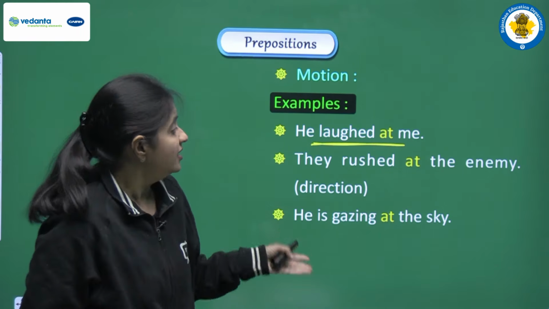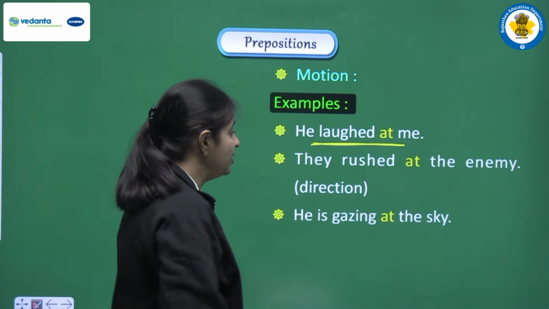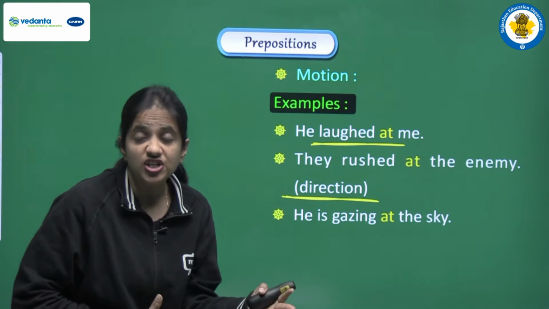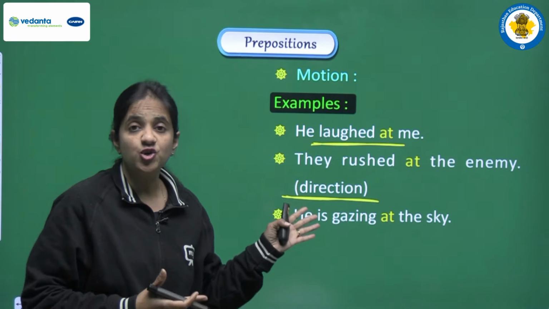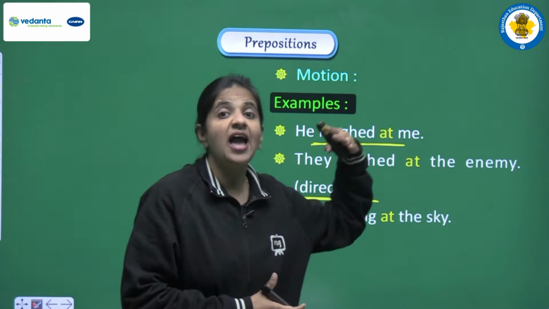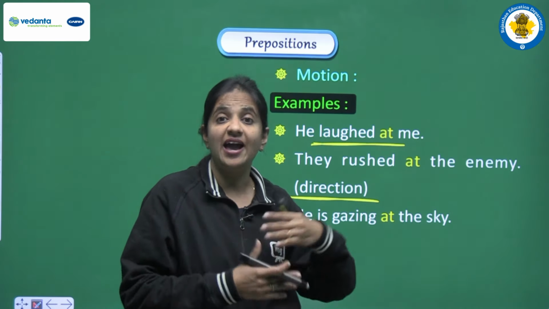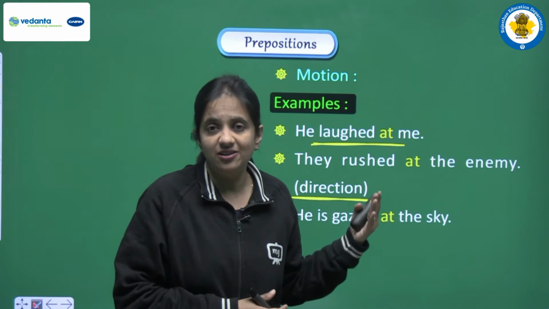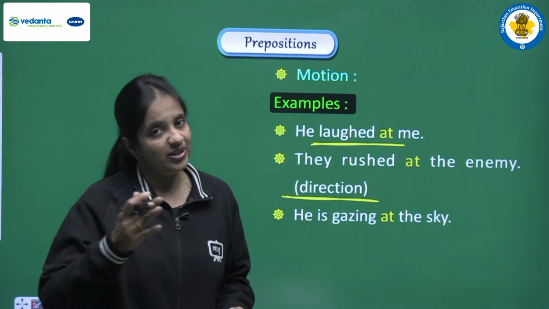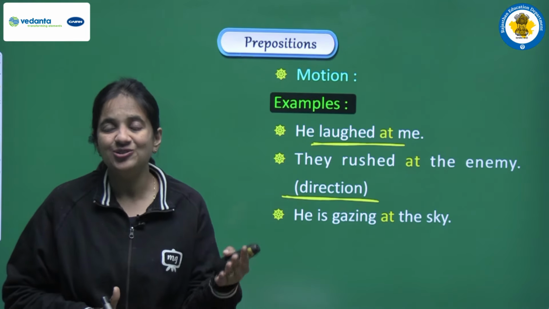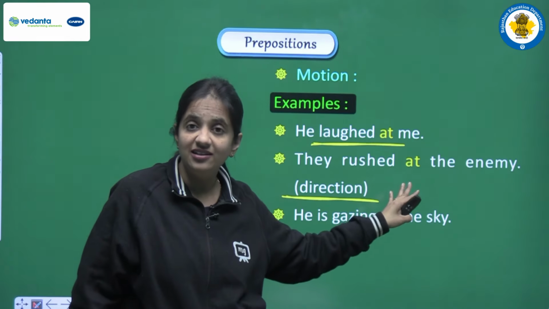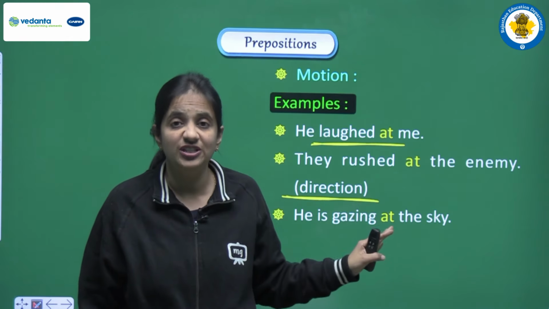Next we are having they rushed at the enemy. So here we are talking about the direction, where they were rushing. We can say they rushed at the enemy, or at the direction where their enemies were standing. So here we are talking about the direction, and to show that thing we are using at in the sentence as a preposition.